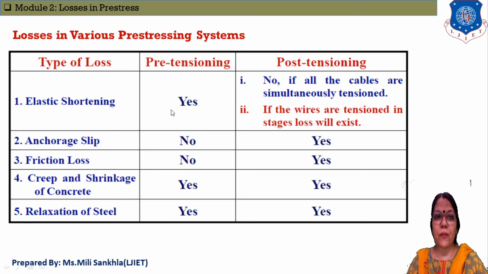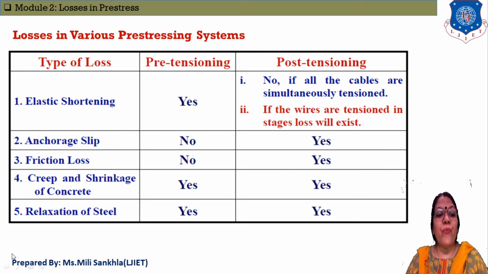Again, friction loss is not possible in pre-tensioning, but in post-tensioning it will be counted. Creep and shrinkage of concrete will happen in both pre-tensioning and post-tensioning. And last one is relaxation of steel, because in both pre-tensioning and post-tensioning cases we use tendons.